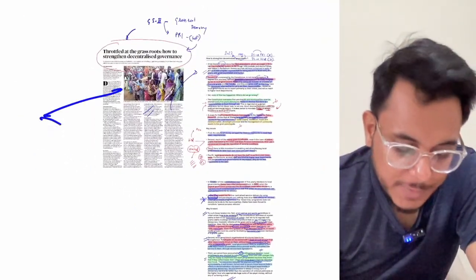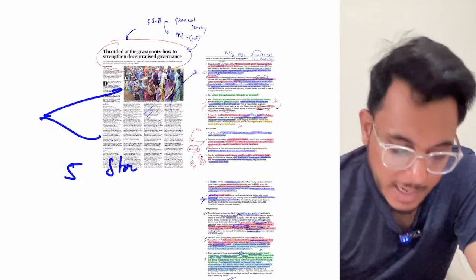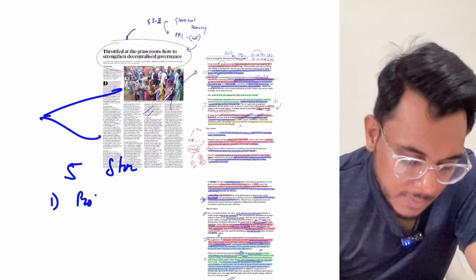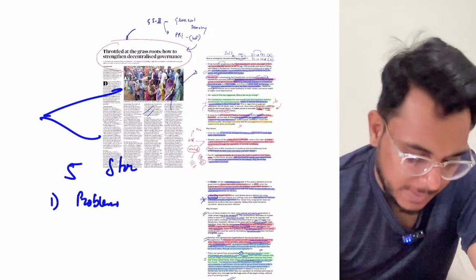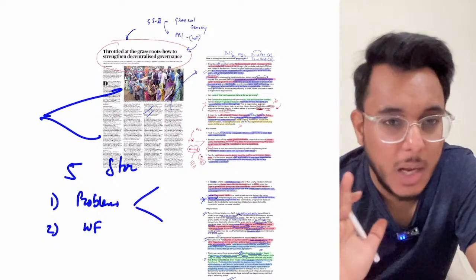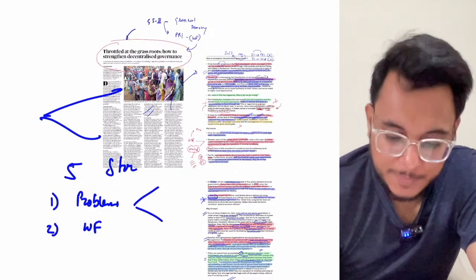So guys, this particular article, I will say it is a 5-star article. Why? Because number one, it has dealt very elaborately with the problems. The problems have been elaborated in such a manner that you can write it directly in the exams. And secondly, they have also talked about the way forward. So very good article. Please note it down. That's all about this article, and now we'll move to the next article.